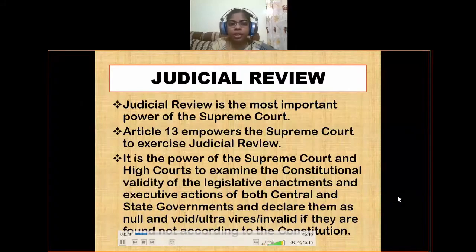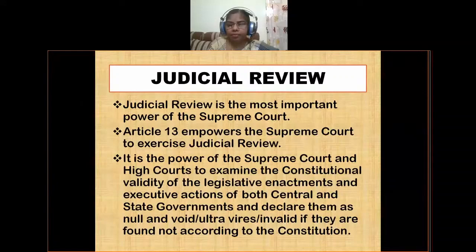According to judicial review, the Supreme Court of India or any high court can review the laws of both union government and state governments, and declare them unconstitutional, null and void, and ultra vires. That means invalid, if they are not according to the Constitution. That is the power of judicial review.